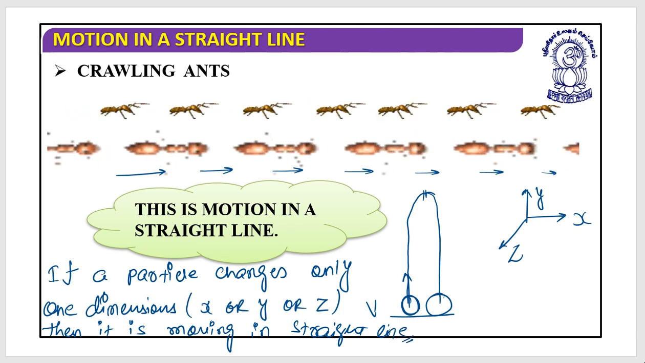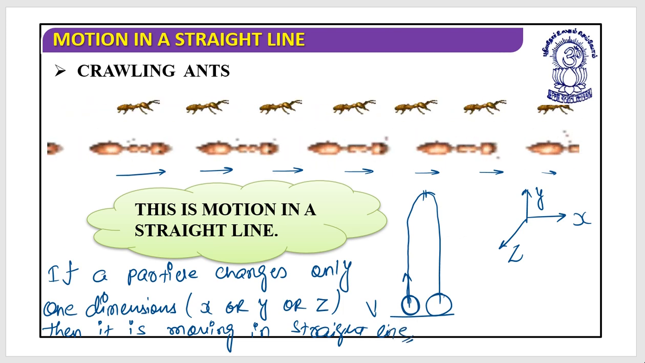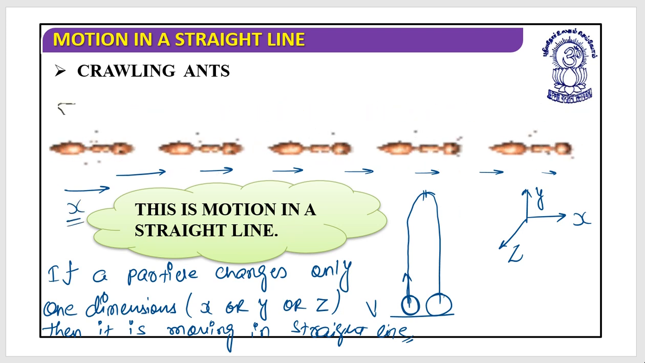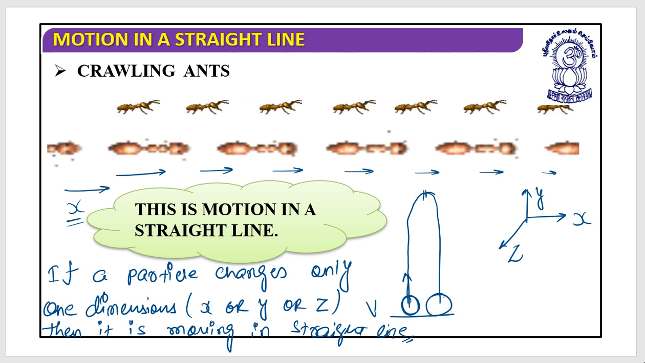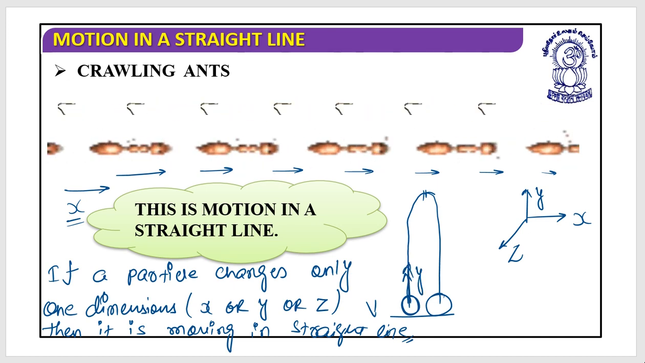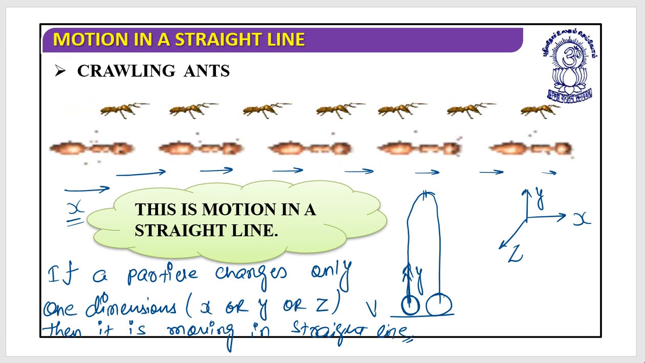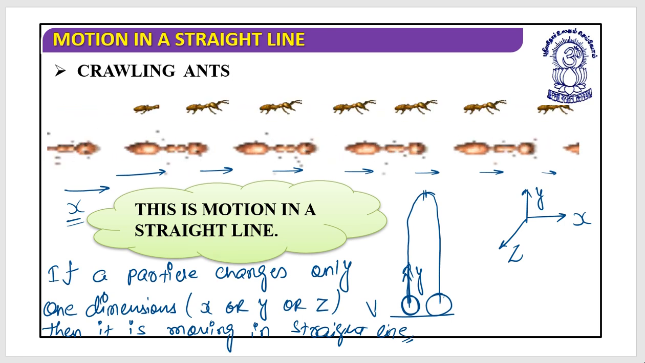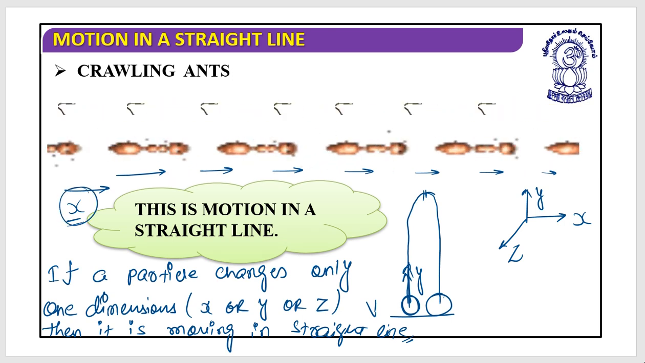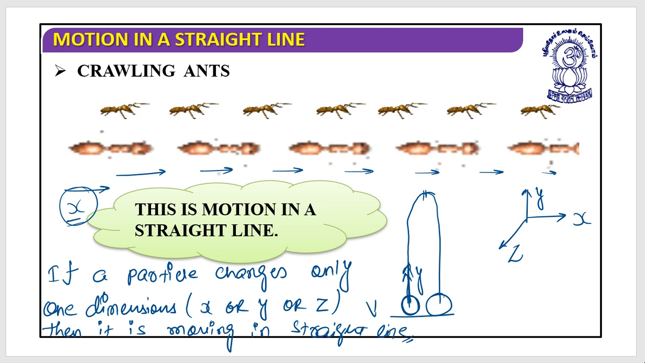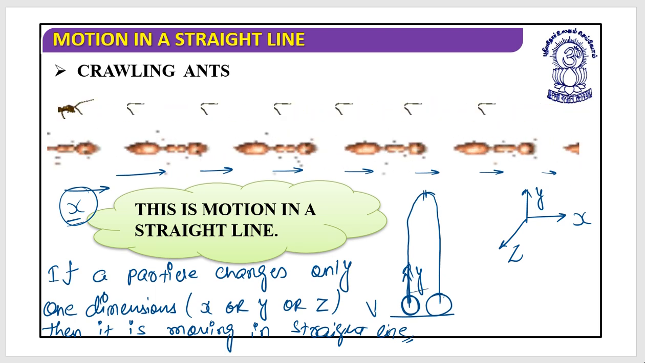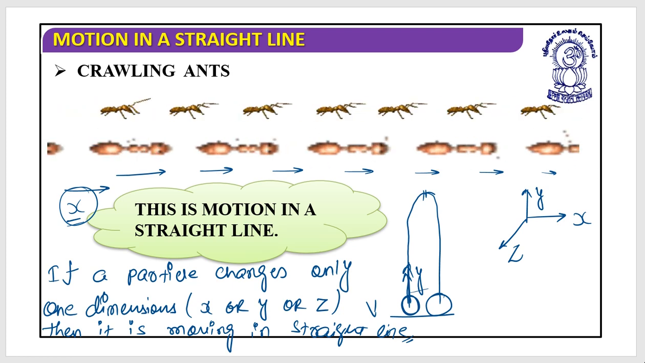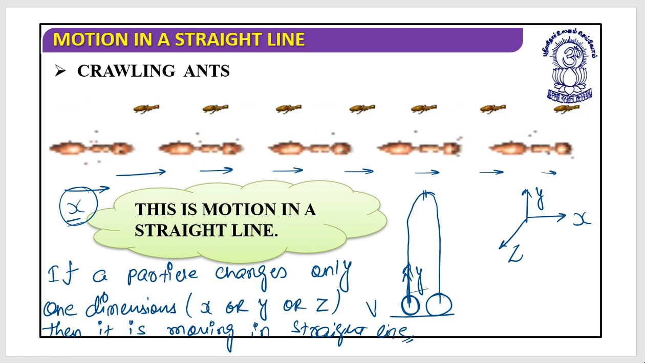Are you clear with this? Let's say this is motion in the x direction. So they are moving in x only. They are not moving in y. Let's say this is motion in the y direction only. So here these ants are changing their x dimension only. This ball is changing its y dimension only. So this can be considered as a motion in a straight line.